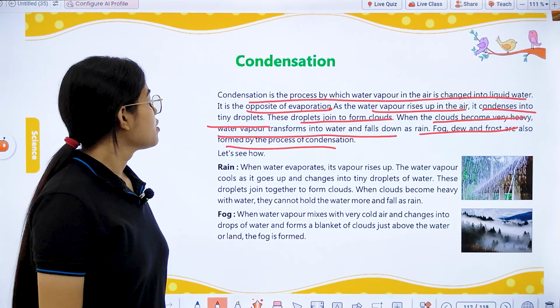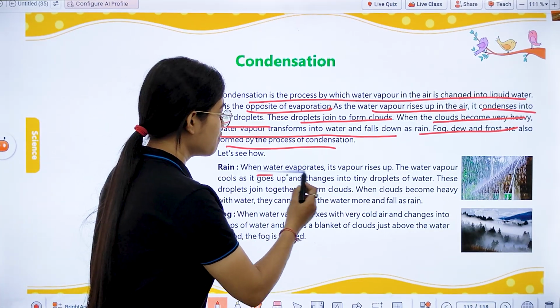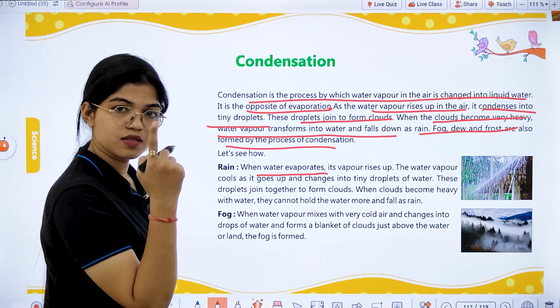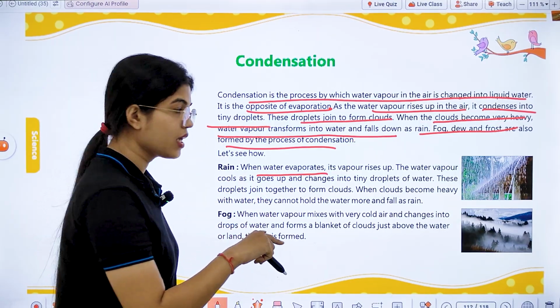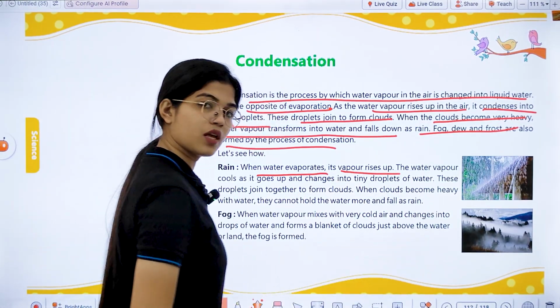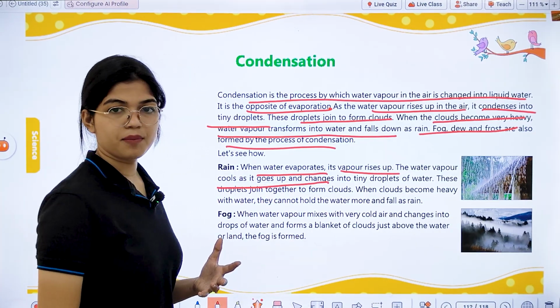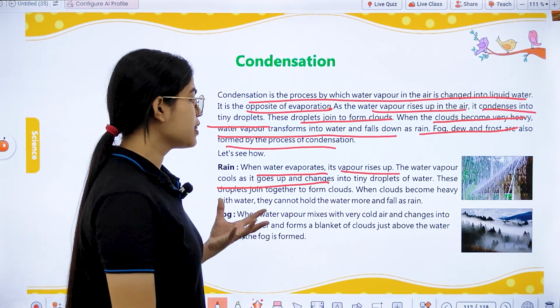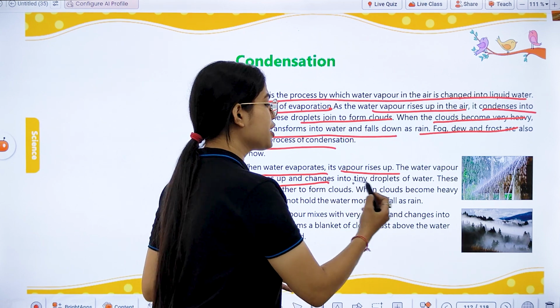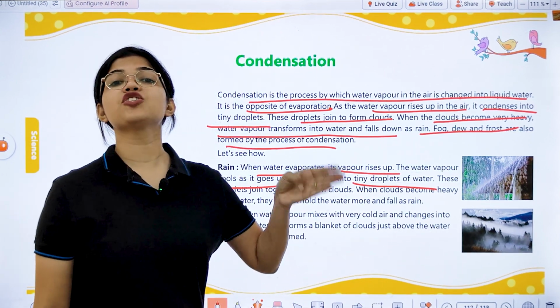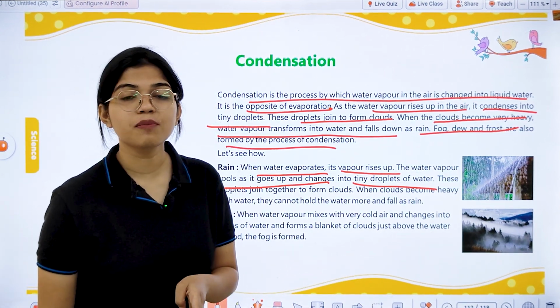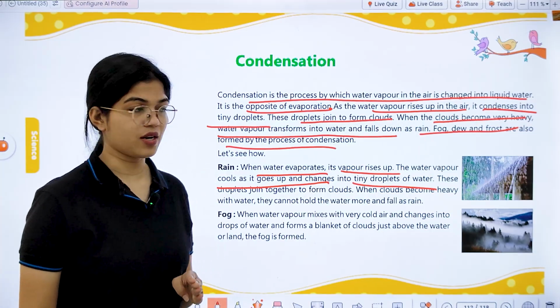Let's see how. First of all, we have rain. When water evaporates, the water changes into water vapor, and it will rise up. This water vapor cools as it goes up. And then on reaching the high altitude, it will again change into tiny droplets of water by the process of condensation.